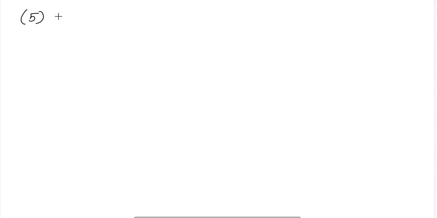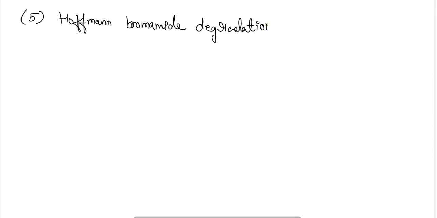The next is the Hofmann bromamide degradation.